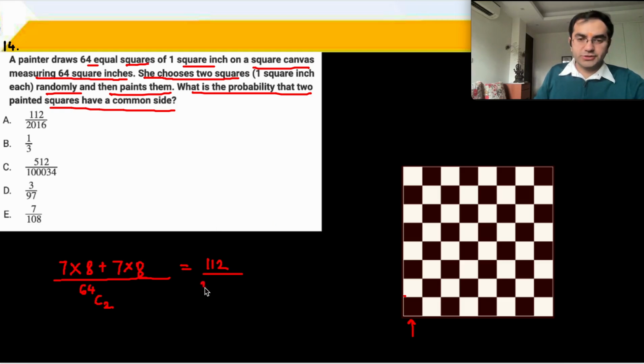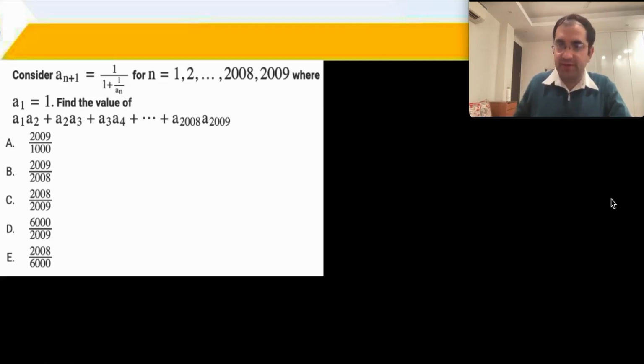64 × 32 × 63, which happens to be 112 divided by 2016. They have not chosen to simplify this. The answer for question number 14 is A part. It's a standard series question.